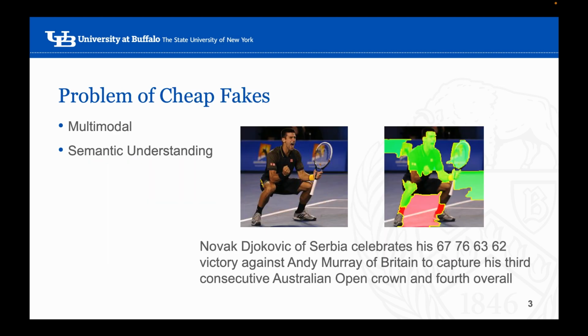We will be focusing on one form of misinformation, colloquially called deepfakes. Deepfakes are created by repurposing existing imagery in new context with false captions. They're easy to create but difficult to identify. They require the ability to recognize both visual and textual information, as well as compare the underlying meanings. For example, here we must identify Novak Djokovic in the caption and picture and understand they are the same.